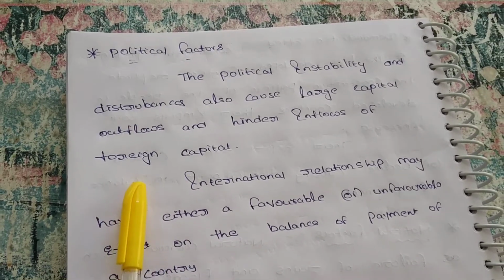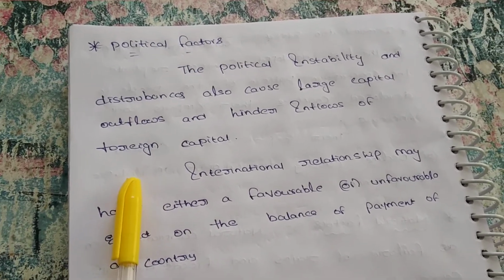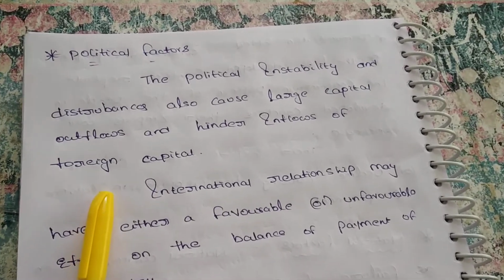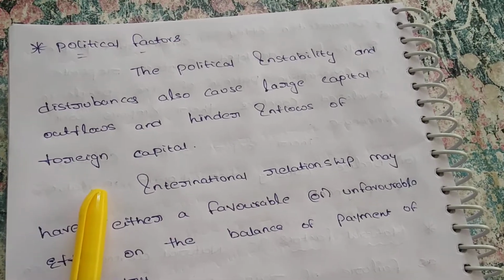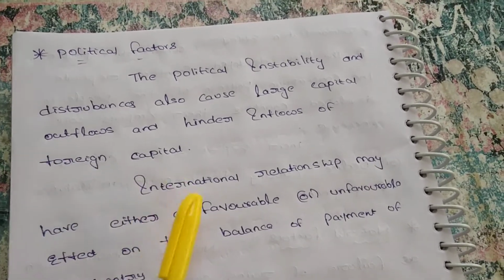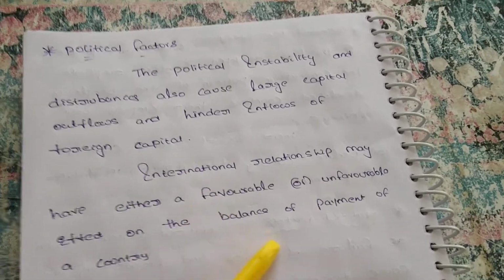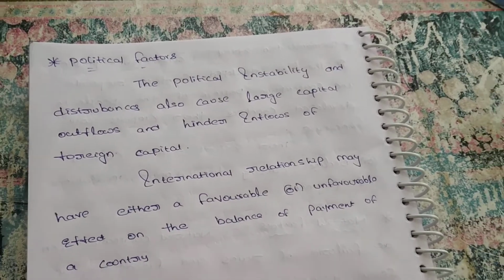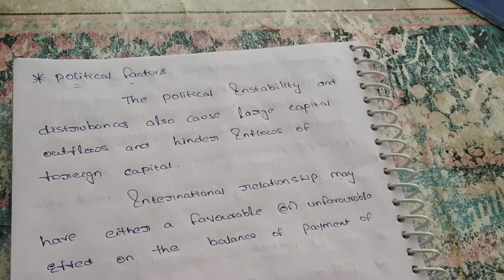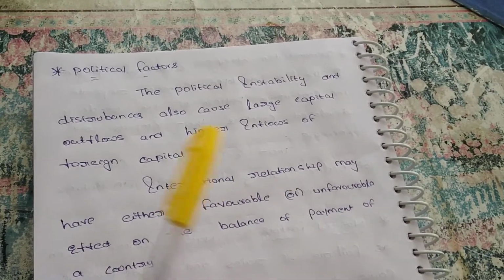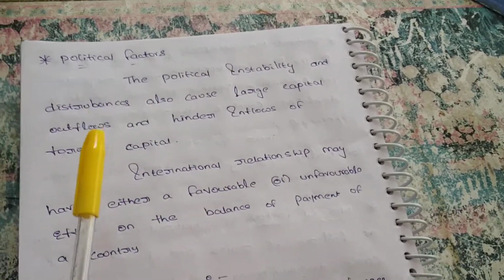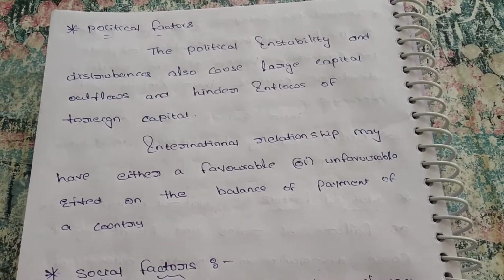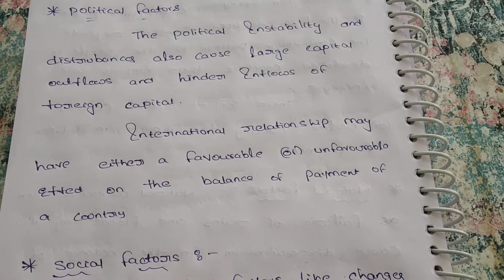Why? Because political factors are also one of the reasons for disequilibrium, because in politics there is no stability. Instability of politics may also cause large capital outflows and hinder inflows of foreign capital. If we are receiving more money from foreign countries, we can say there is a surplus. If we are receiving less and paying more, we can say there is a deficit.